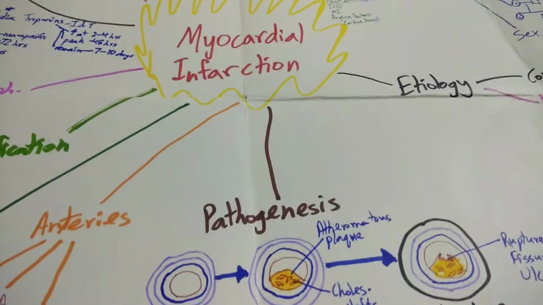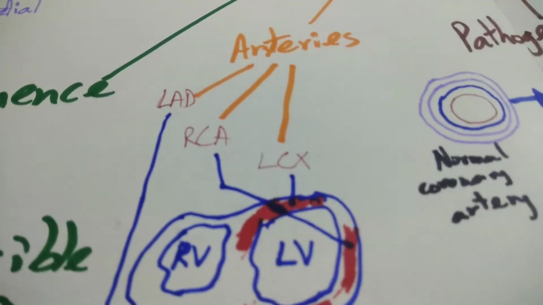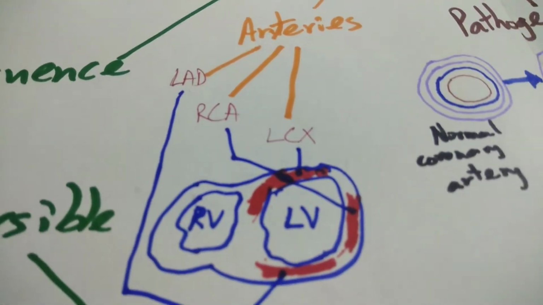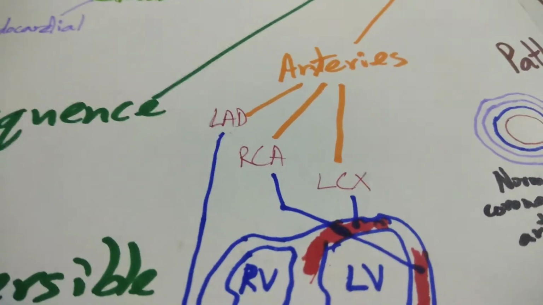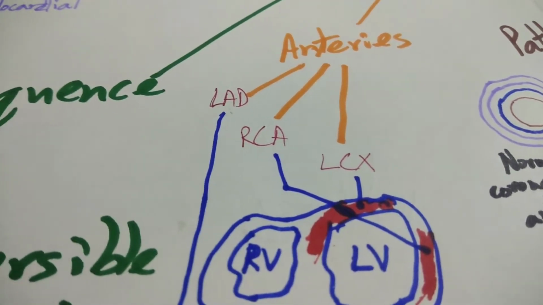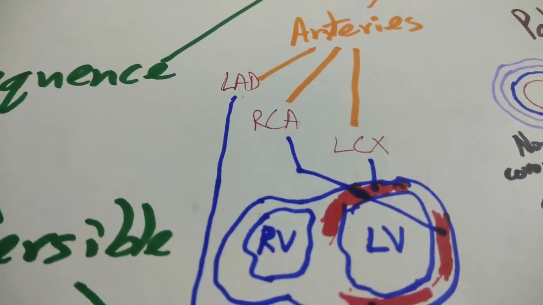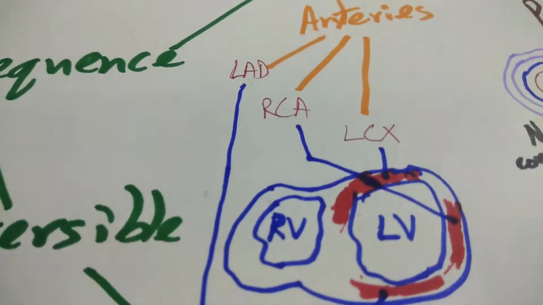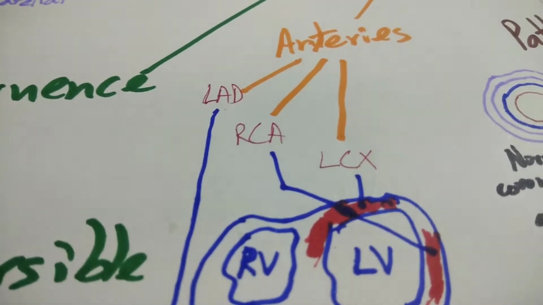That's pathogenesis. Now, what arteries are commonly involved? The most common ones are left anterior descending, left circumflex, and right coronary artery. Left anterior descending artery most commonly causes anterior wall MI. It's the most common artery involved, and it's also known as widow's artery because it mostly occurs in men, particularly between the age group of 40 to 60.